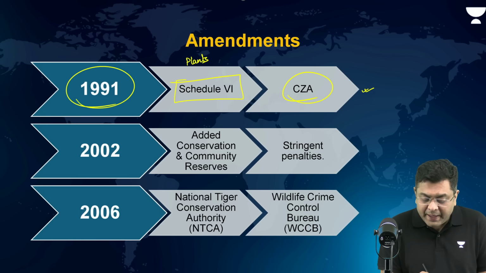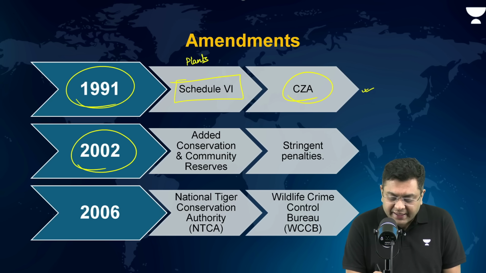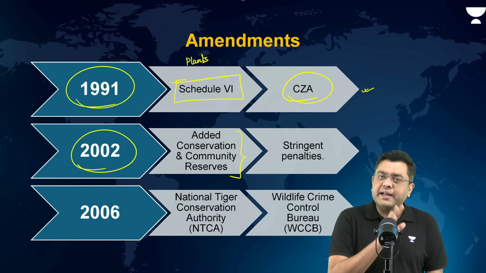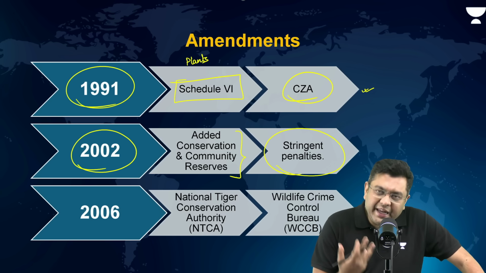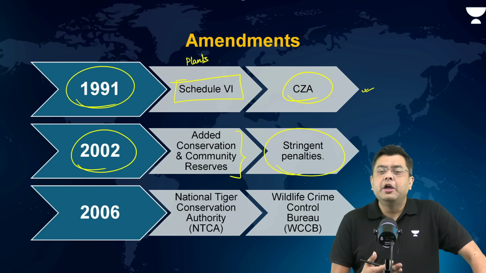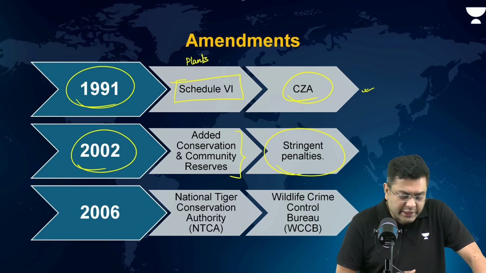Then another amendment was made in 2002, which added the community and the conservation reserves under the ambit of the Wildlife Protection Act. And the penalties for violation and hunting of the wildlife were made much more stringent. Criminal aspects were included into that.